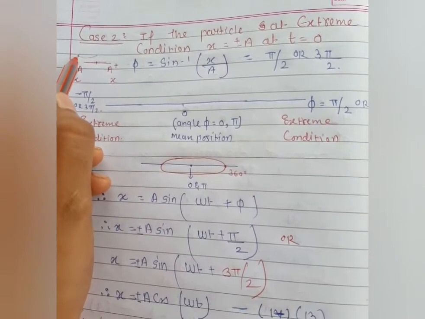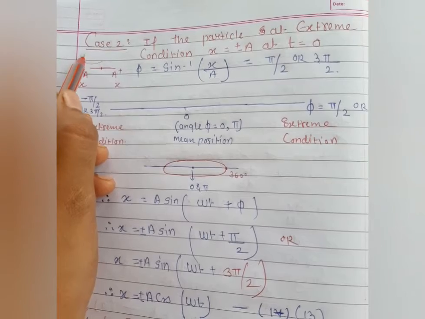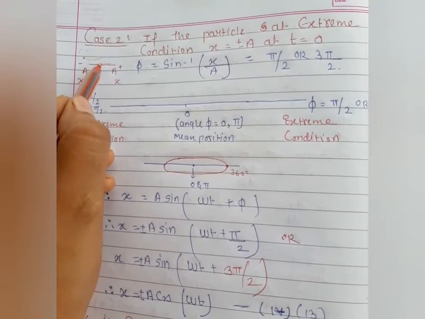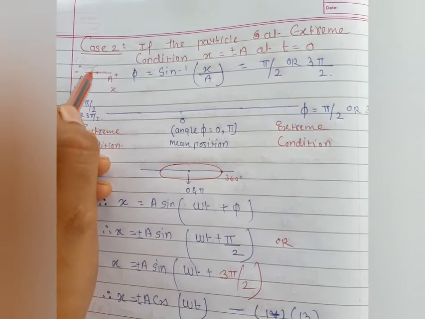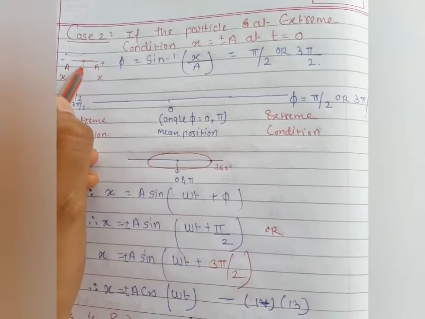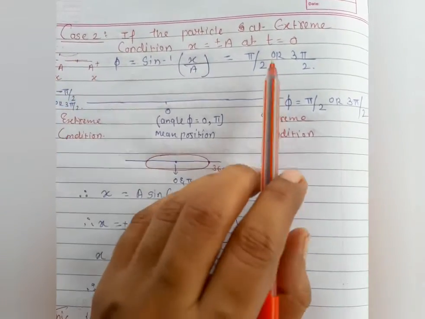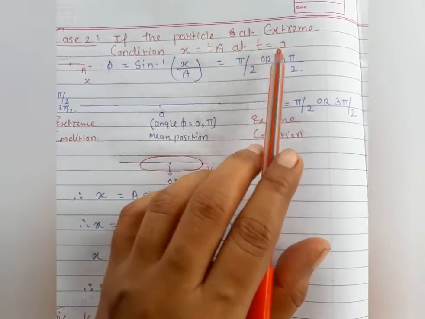In this condition, students, the time period for potential energy is 0, and when it is at rest, as usual, the time period is 0. So hope you are clear why we are taking the time period as 0 in the extreme condition.